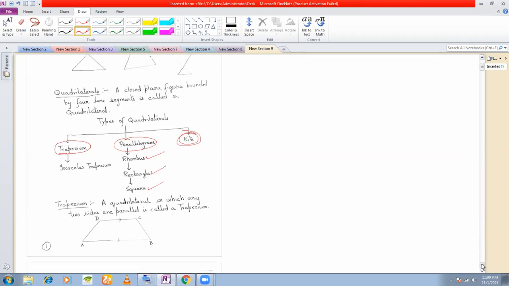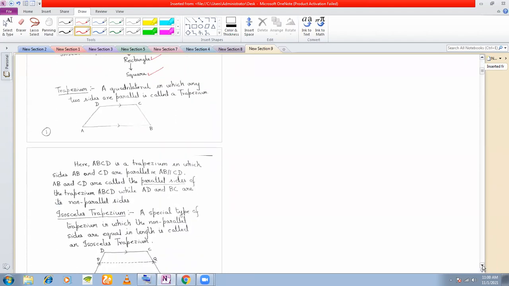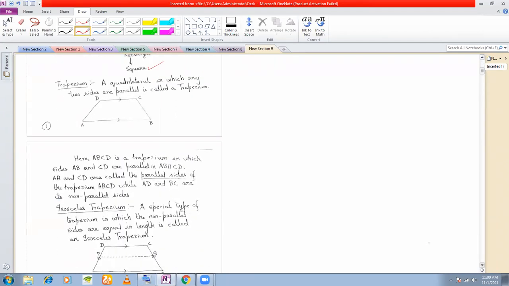Now we move on to the properties of the quadrilateral. First quadrilateral that we consider is trapezium. Now we have already discussed all this. All is written in detail. Just try to understand the properties. Only the proof of theorems on parallelogram are required. Otherwise, all other proofs are not required. Okay, so trapezium.